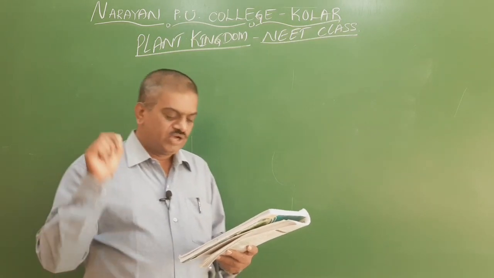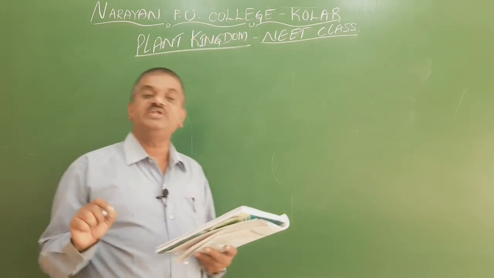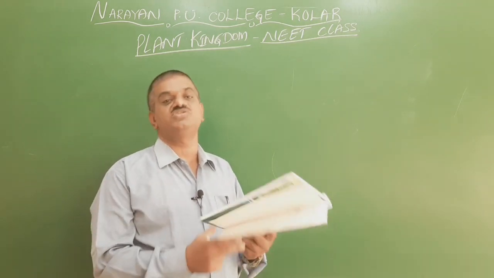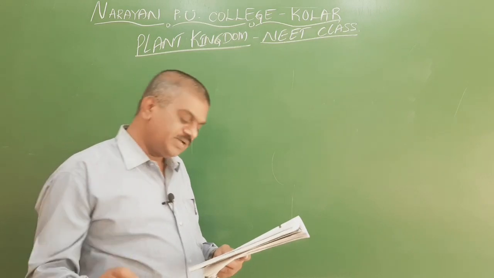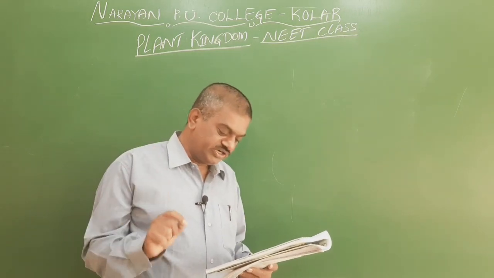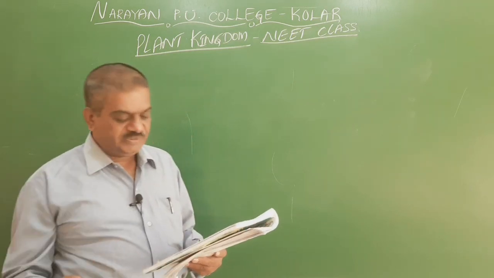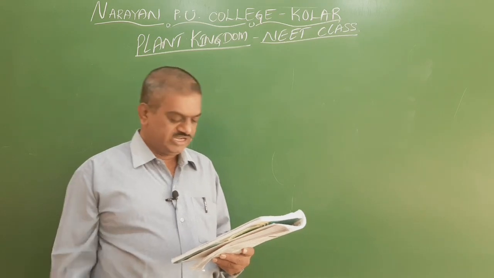So we go for the third one, multicellular branched and oblique septate rhizoids. The word septate means the presence of cross walls. So when cross walls are present, we call it septate. Hence this answer is right for Funaria.